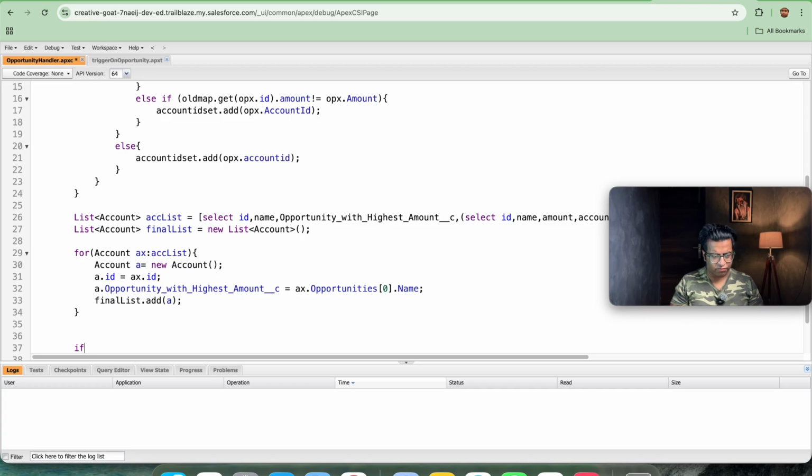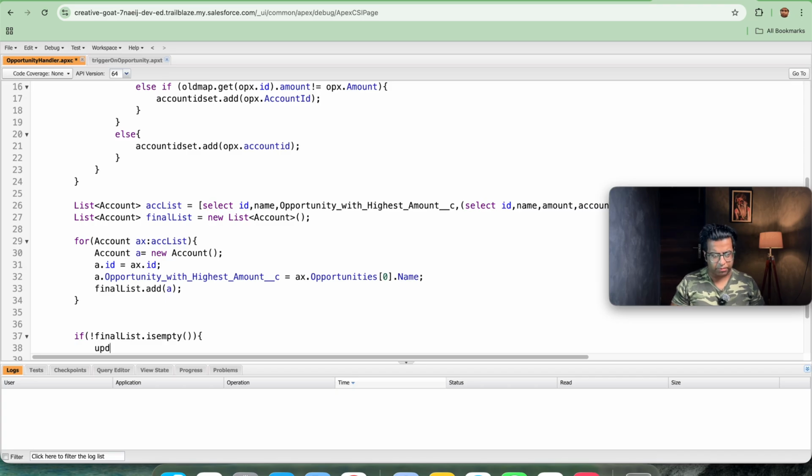If final list is not empty, then in that case you need to update final list. Once we are done with this, we will be saving our trigger, and after saving our trigger, it is time to test the trigger.